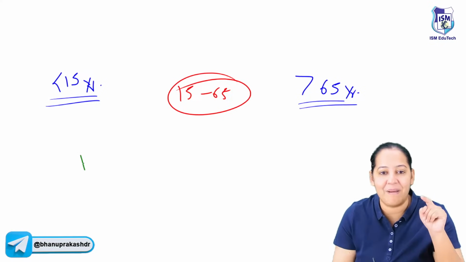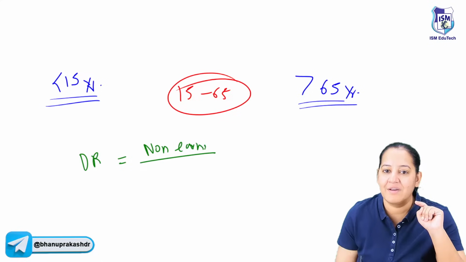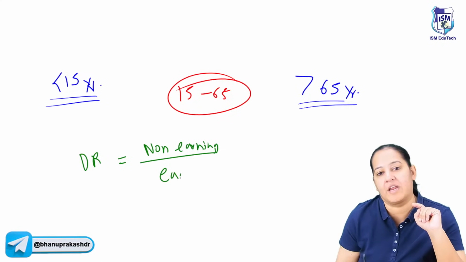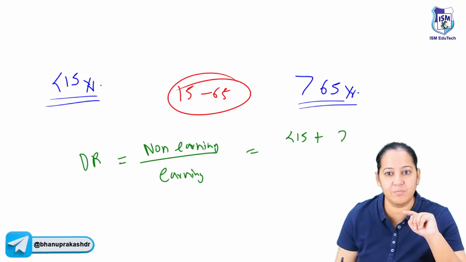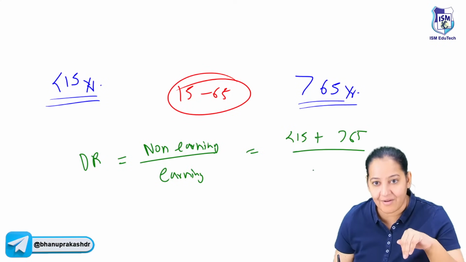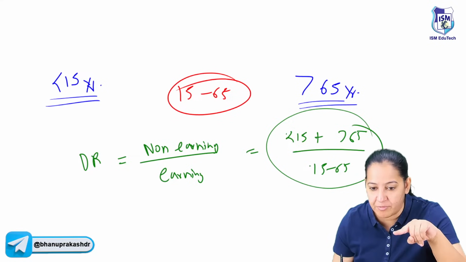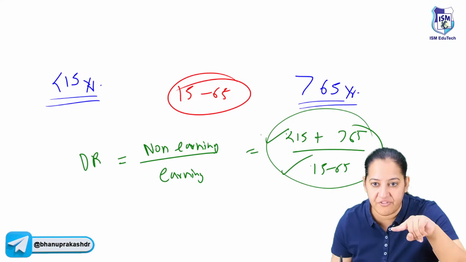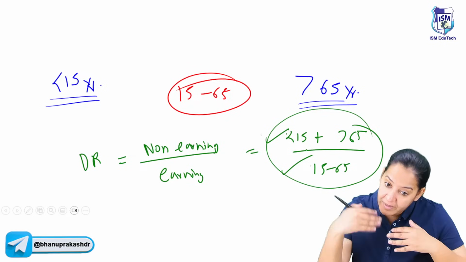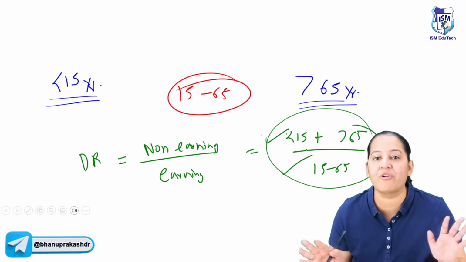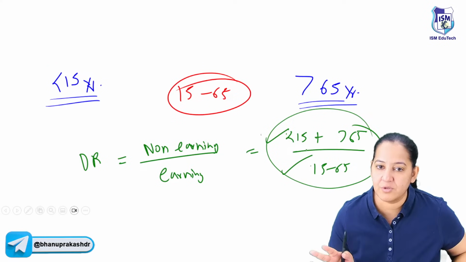So basically, dependency ratio is the ratio of non-earning upon earning. It's the ratio of non-earning population upon earning population. Very simple. Who's non-earning? Add the two: less than 15 plus more than 65. And who is earning? Earning is 15 to 65. It's a ratio because the numerator is not a part of the denominator. Numerator is different, denominator is different. So it's not a rate, it's not a proportion, it's a ratio. In rate and proportion, the numerator is a part of the denominator. Here, numerator and denominator are not related to each other. That's why I call it a ratio. I don't call it a rate. I don't call it a proportion.